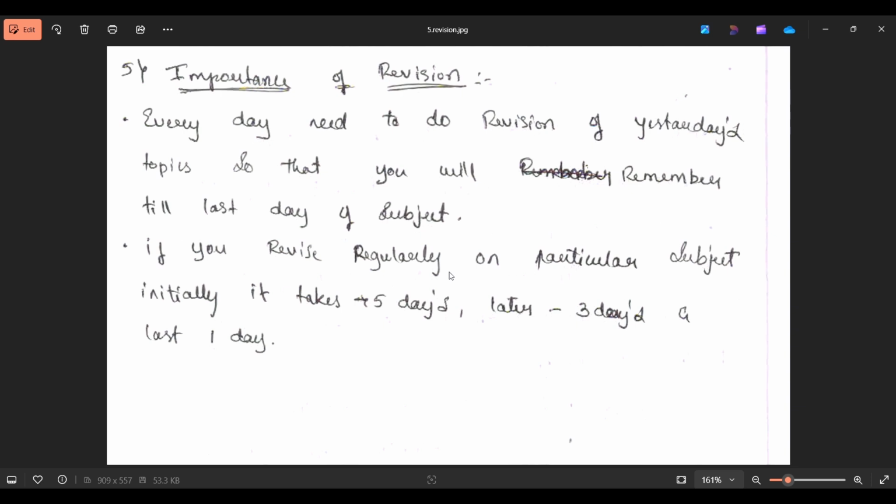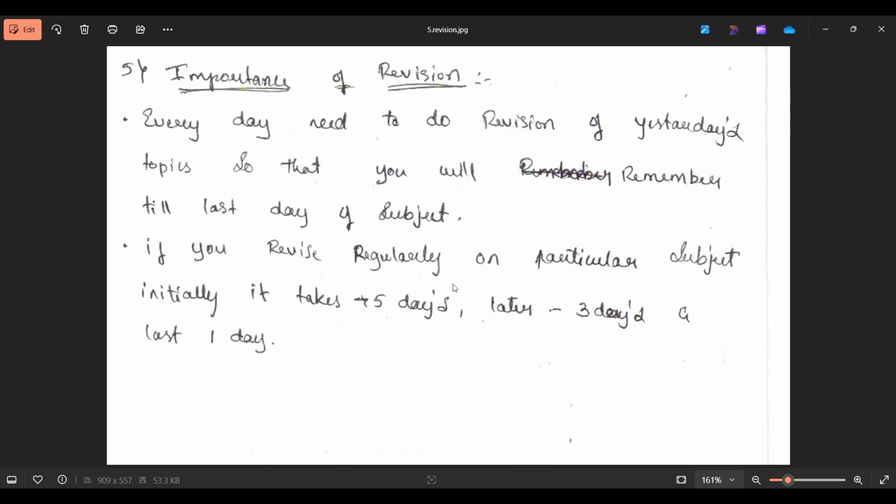If you revise tomorrow the topics you read today, they will be remembered for a long period of time. And if you skip this revision on a daily basis, then it is very difficult to bring back your topics again at the end of the subject.